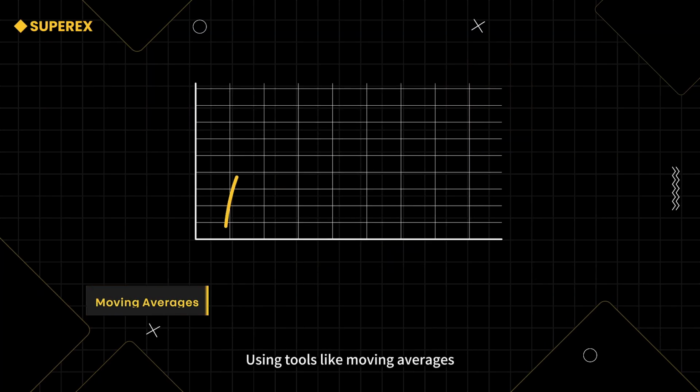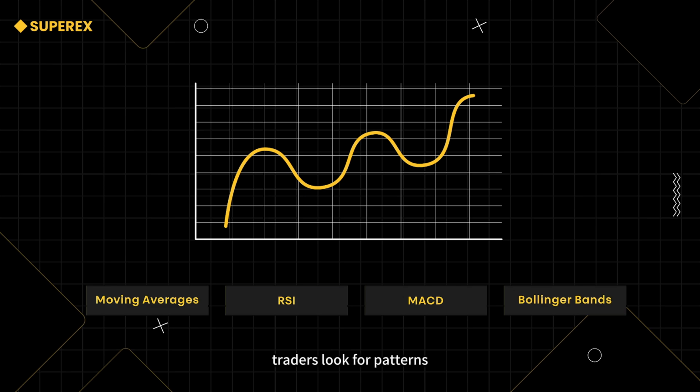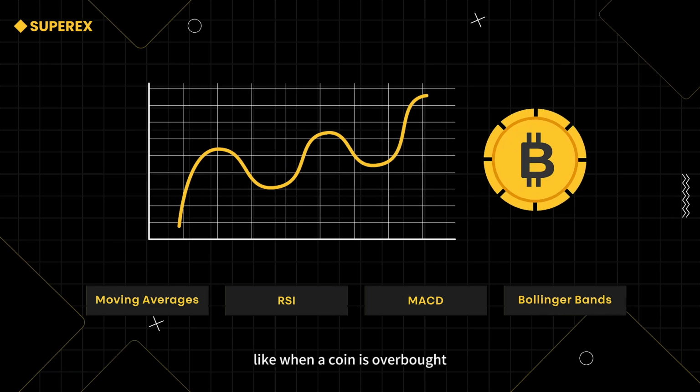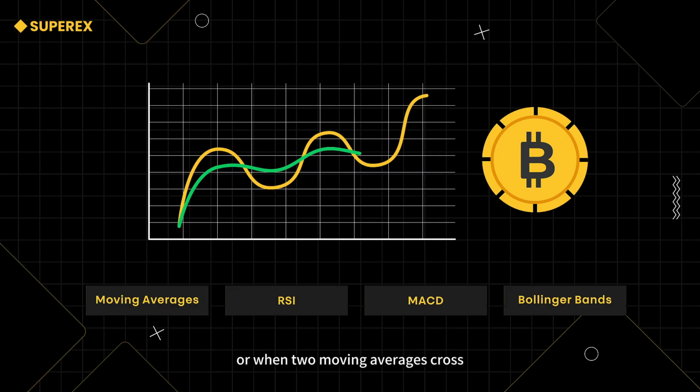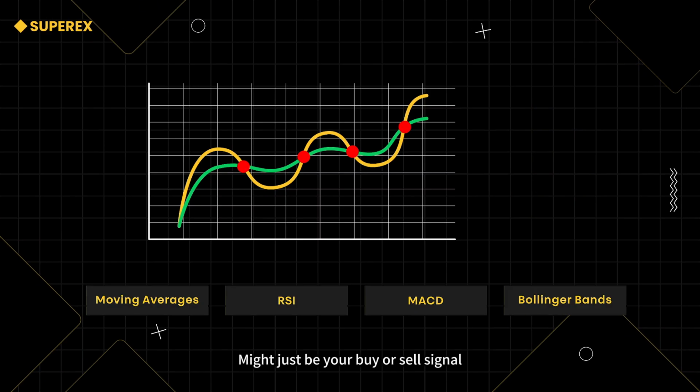Using tools like moving averages, RSI, MACD, and Bollinger Bands, traders look for patterns, like when a coin is overbought or when two moving averages cross. That crossover might just be your buy or sell signal.